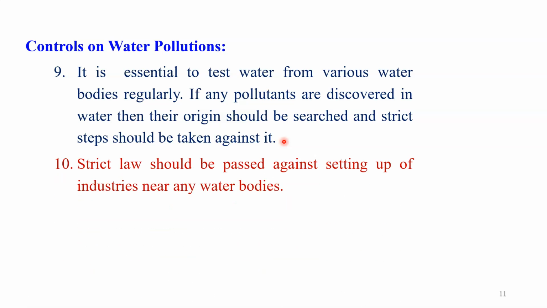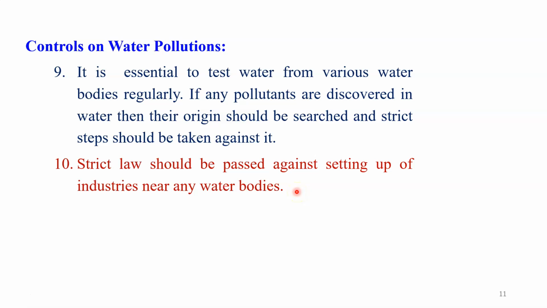And the last one that we are going to discuss here: strict laws should be passed against setting up industries near water bodies. Dear student, you know that industrial waste is the main cause of water pollution. In this regard, this last control measure is very important. So strict laws should be passed against setting up industries near any water body.